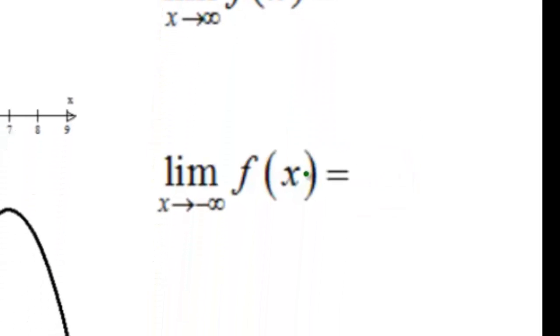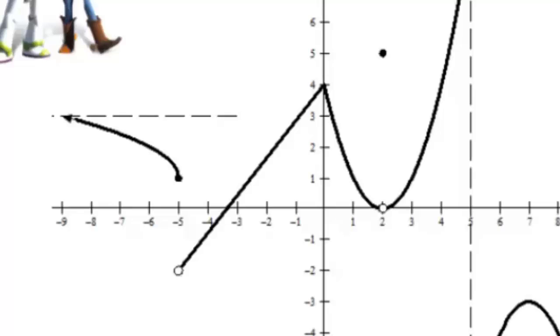The next question asks, what is the limit as x goes to negative infinity of f of x? We'll do the exact same process, but instead of Bullseye going from left to right, we'll go from right to left. Again, we'll start at x equals 0, and we'll trace and follow the path of the line. So as you can see, he goes down, he goes up to the gap, and again travels up. Now, as he goes towards this direction, what is the y value you think Bullseye is going to approach?